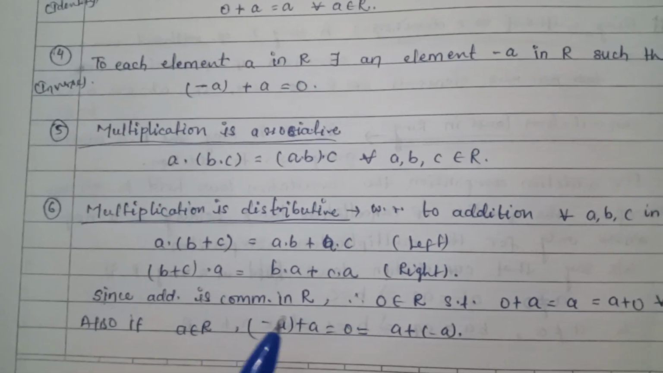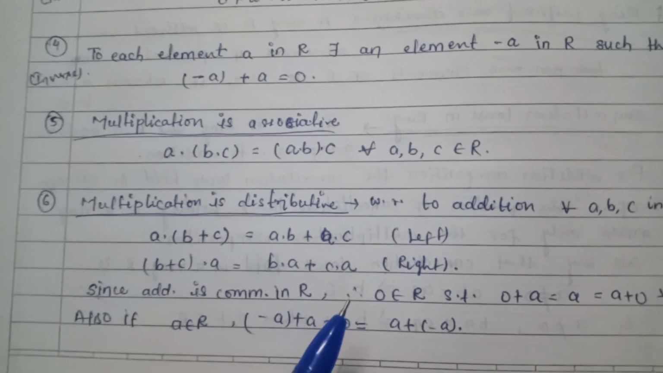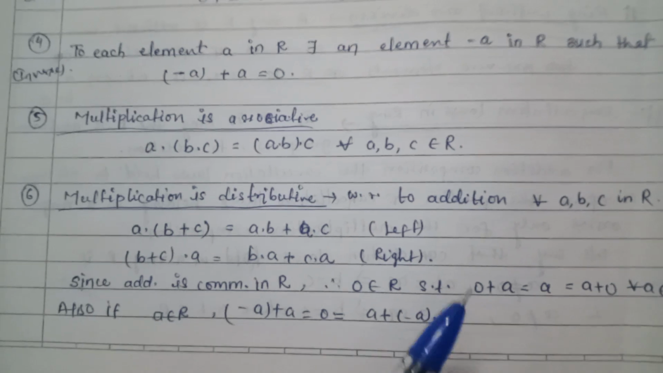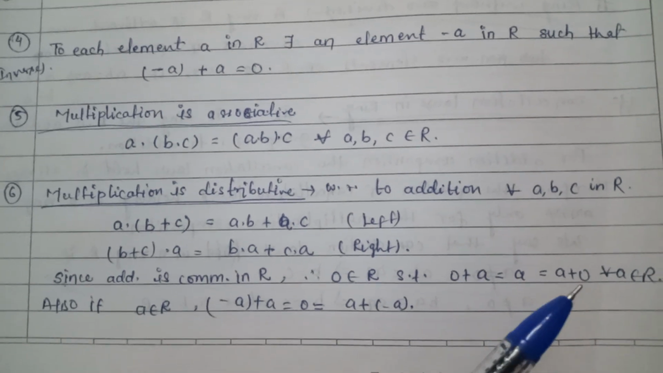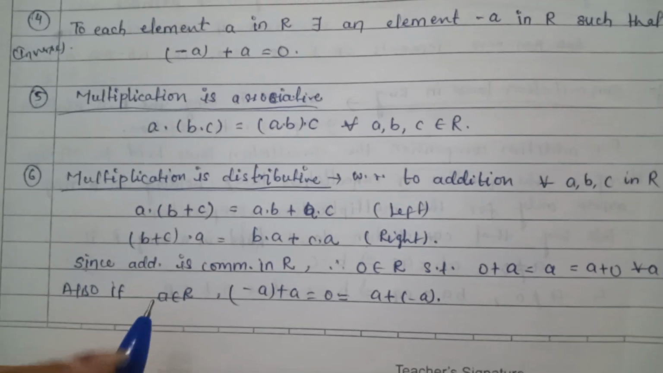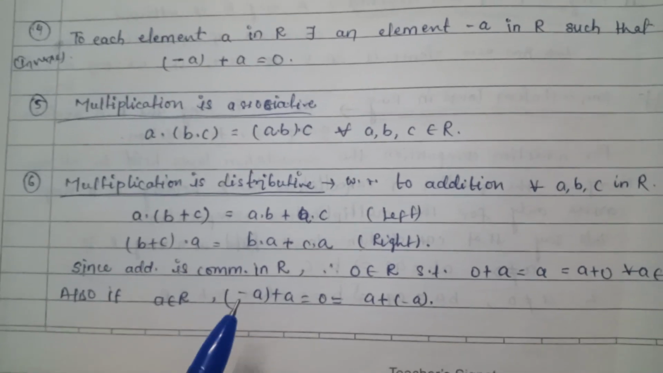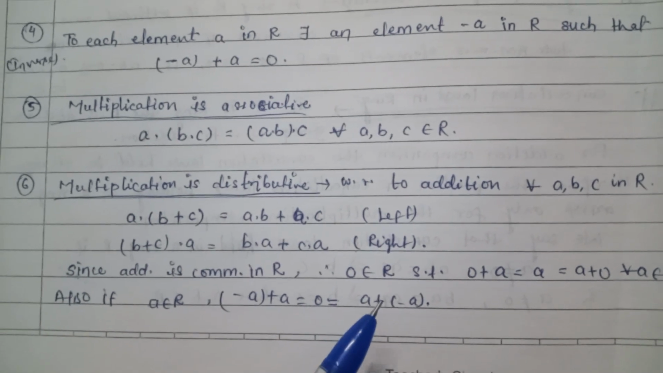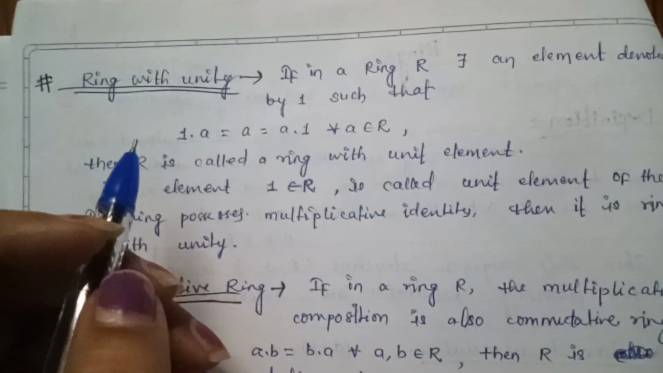addition is commutative in R, so therefore 0 belongs to R such that 0 plus a is equal to a and a plus 0 is equal to a for all a belongs to R. Also, if a belongs to R, then minus a plus a is equal to 0, or it can be written as a plus (minus a).